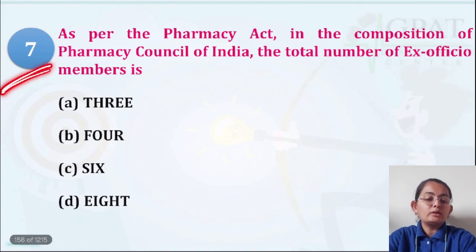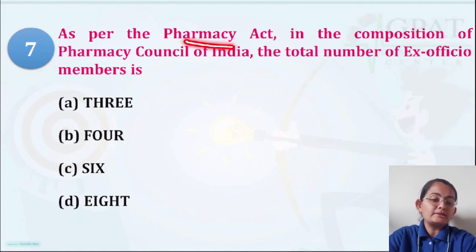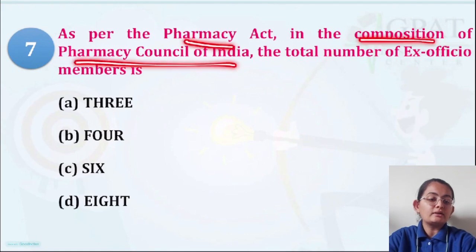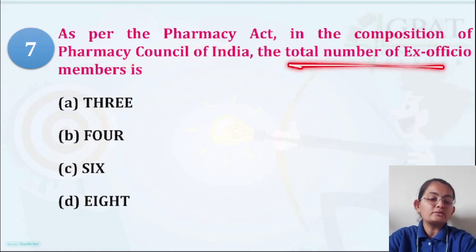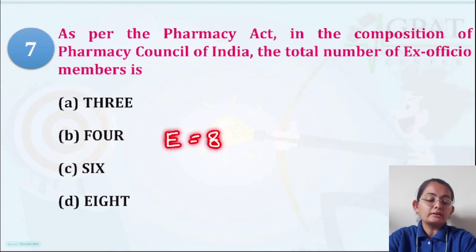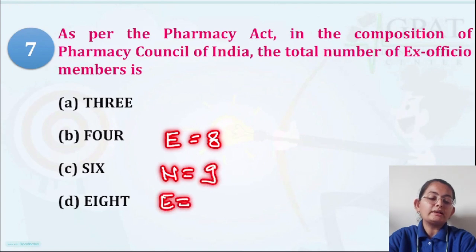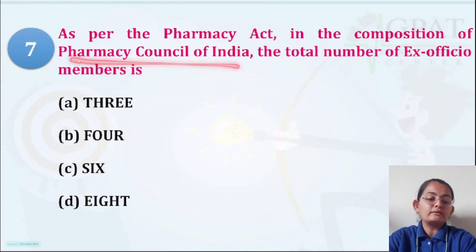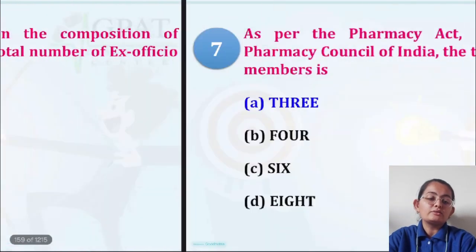Question number 7, what is it talking about? As per the Pharmacy Act, the composition of the Pharmacy Council of India, the total number of ex officio members. I just now told you, elected members there are a total of 8, nominated members there are a total of 9. When I talk about ex officio members, there are a total of 3 ex officio members when I am specifically concerned with the Pharmacy Council of India.